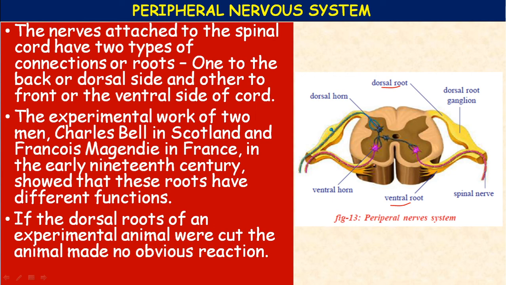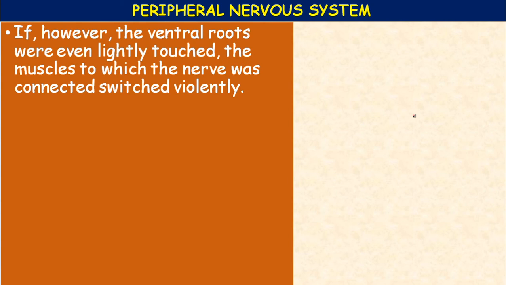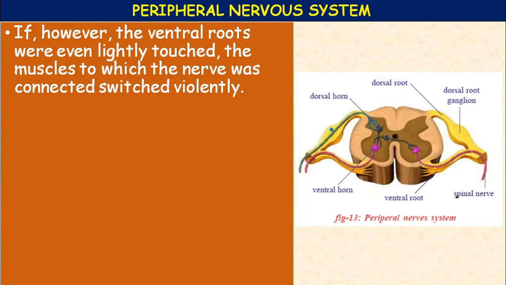If the dorsal root of an experimental animal was cut, the animal made no obvious reaction. At the same time, if however the ventral root was even lightly touched, the muscles to which the nerve was connected twitched violently, means responded violently.